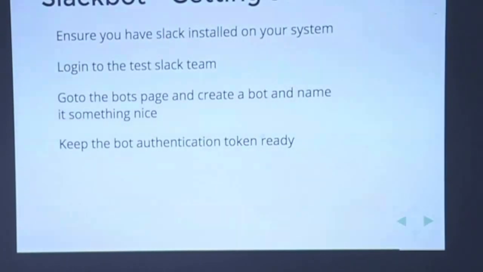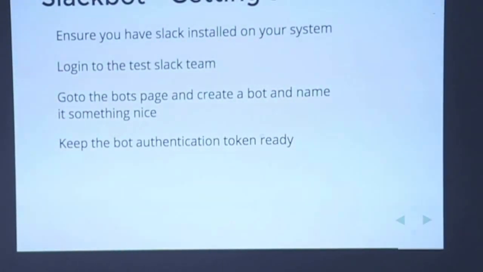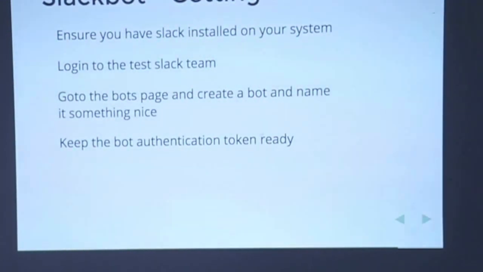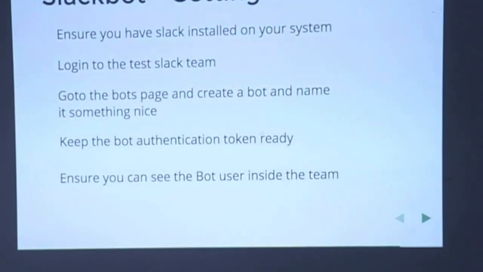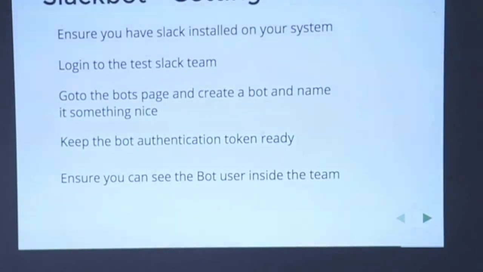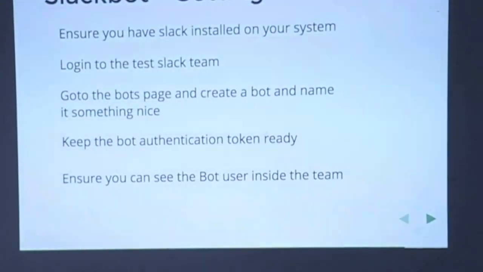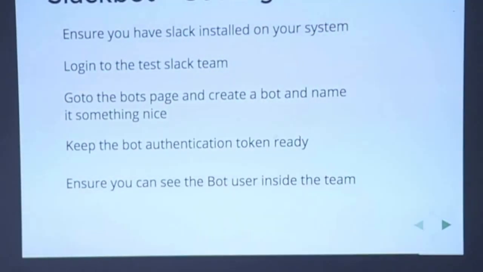You will also get a bot authentication token. That's what you will need to use in the workshop, so keep the authentication token ready. Then ensure you can see the bot user inside the team. If you go to Slack, you will see this as a bot user, right? You can click on it, send a message, and you can update it, right?